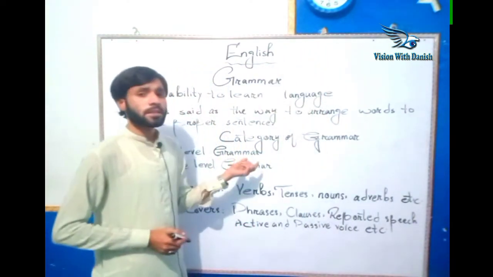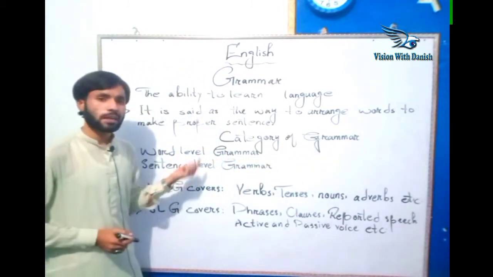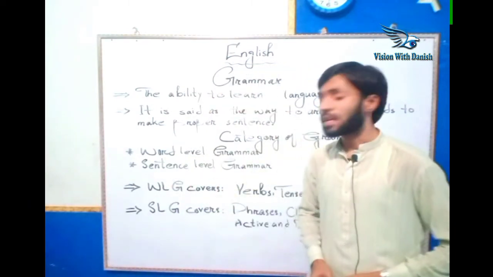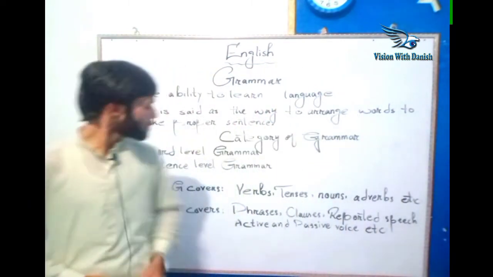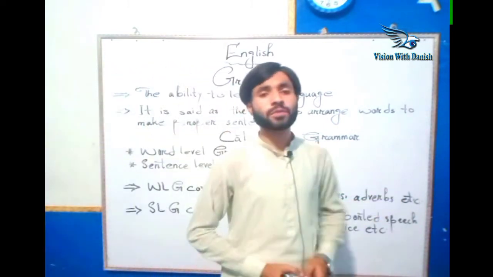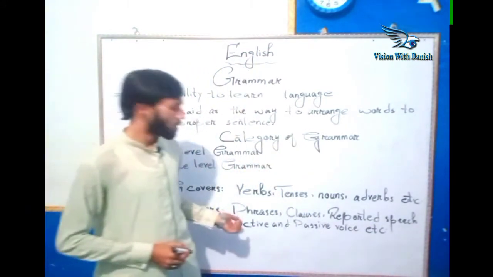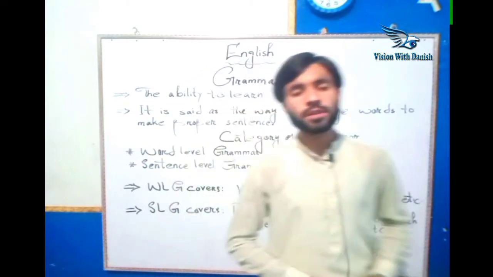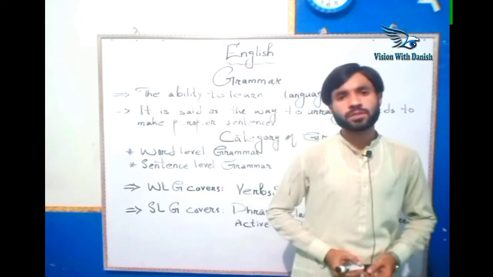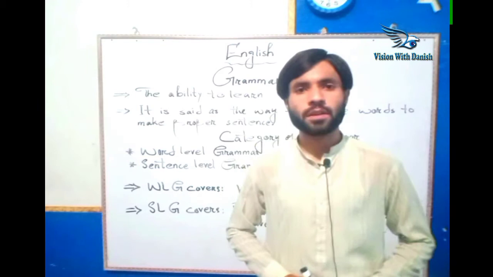Here I categorize grammar into two subcategories. The first is word level grammar, and the second is sentence level grammar. In word level grammar, verbs, tenses, nouns, adverbs, and other things are covered. Sentence level grammar covers phrases, clauses, reported speech, active and passive voice, and many other things that are followed in the structuring of sentences.